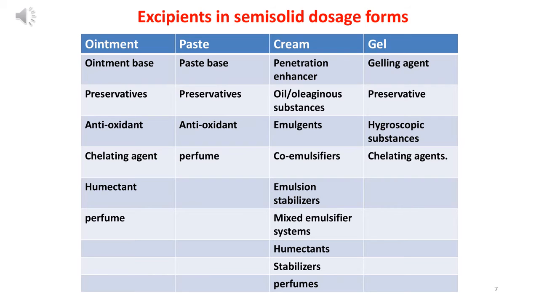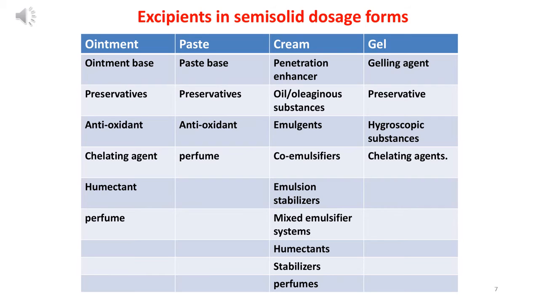Now excipients in semi-solid dosage form. There are four types of semi-solid dosage forms: ointment, paste, cream, and gel. These are the ingredients which are used for those formulations. For ointment preparation, the ointment base is the main content. Second one is preservative, which is used for the prevention of microbial contamination. Third is antioxidant, which prevents oxidation. Fourth one is chelating agent, which forms chelates.